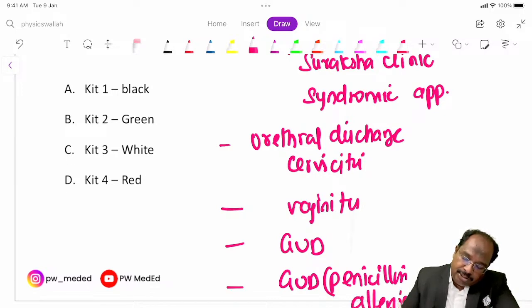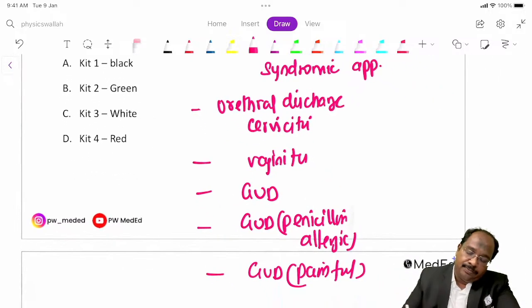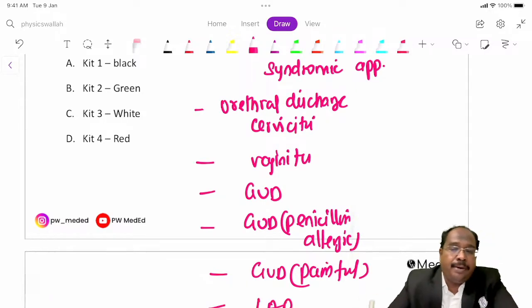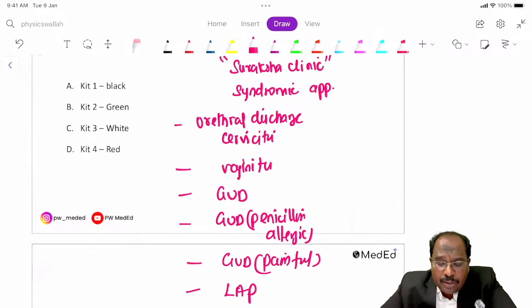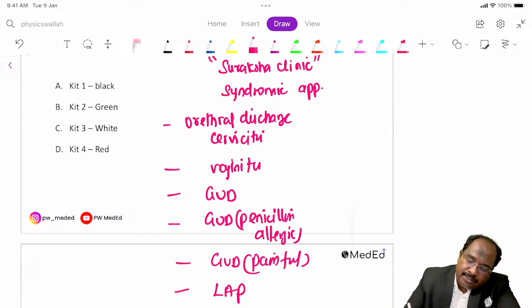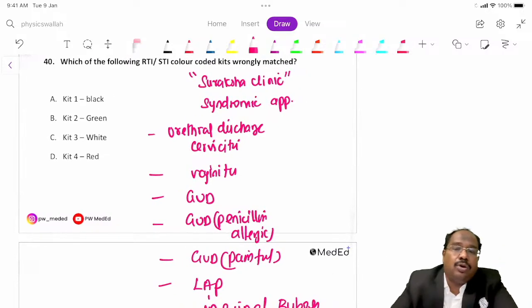Fifth is GUD, painful. GUD means genital ulcer disease. Sixth is lower abdominal pain. And seventh is buboes in the inguinal areas. So these are the various syndromes available, guys.